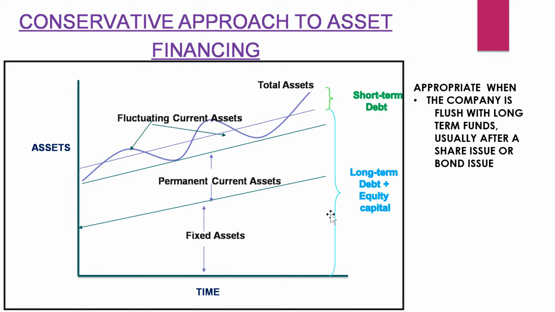Then it will use long-term money to finance the non-current assets, the permanent current assets, and even part of the fluctuating current assets. Such companies would not use their overdraft facilities very much. Such companies would not have so much need for the standby credit because they are flush with long-term capital. So for working capital management, a company can either use a balanced approach, an aggressive approach, or a conservative approach, depending upon the circumstances under which it is operating.